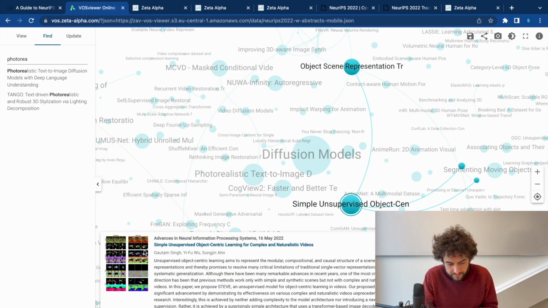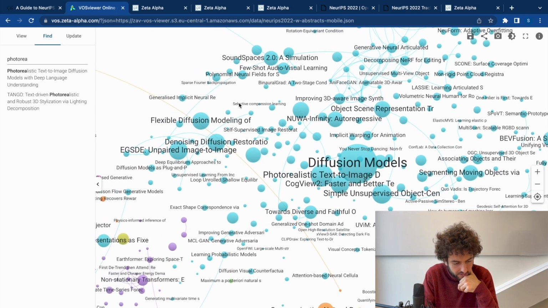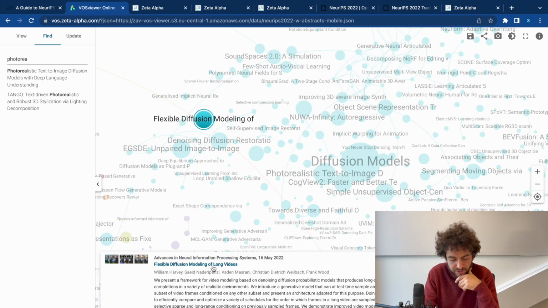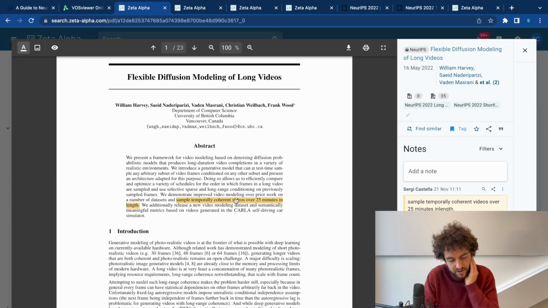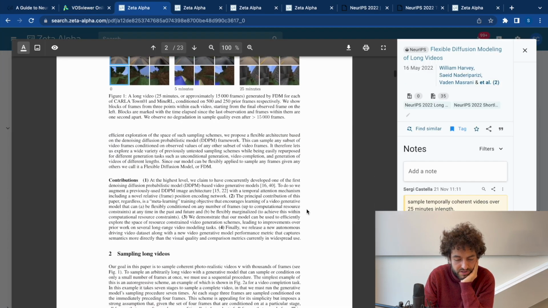Then we have Unsupervised Object-Centric Learning for Complex and Naturalistic Videos. What else would be interesting to highlight here? This one, Flexible Diffusion Modeling of Long Videos, is able to sample temporally coherent videos over 25 minutes in length.